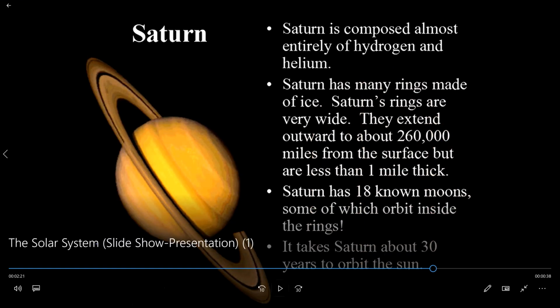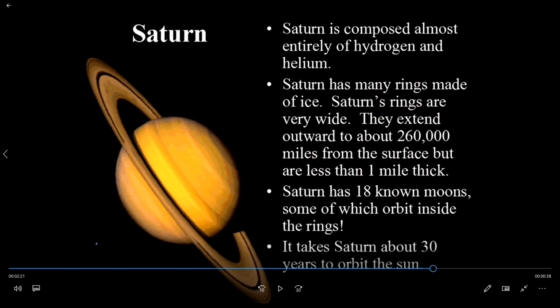Next is Saturn. The planet Saturn is composed almost entirely of hydrogen and helium. It contains two gases, hydrogen and helium.